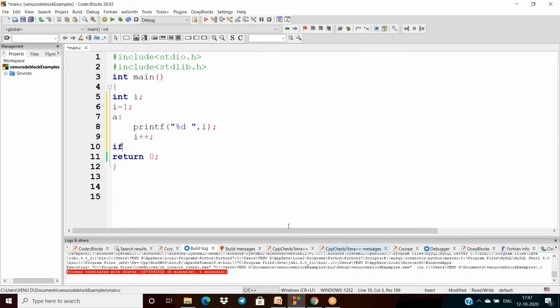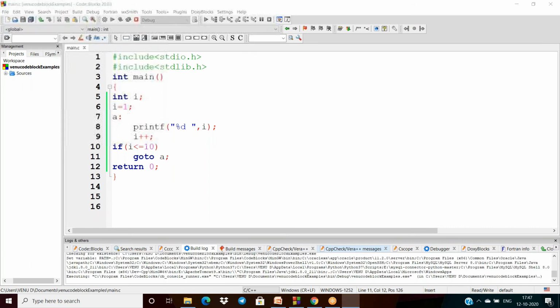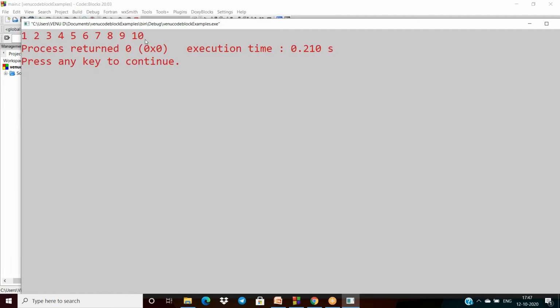Now after incrementing this here, again I am verifying the condition. If I is less than or equal to 10, then I am calling the label. That's okay. Then compile and run. It will display 1 to 10 numbers.